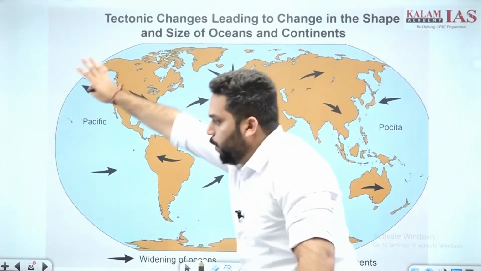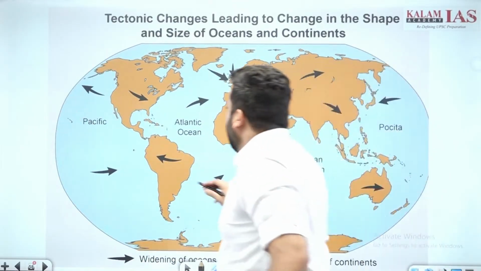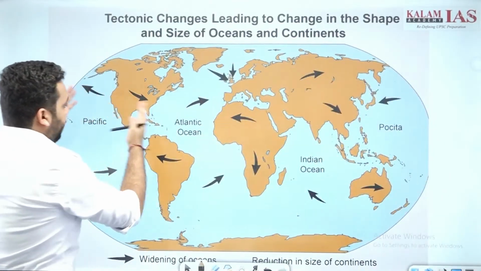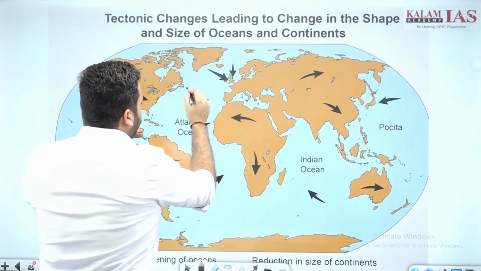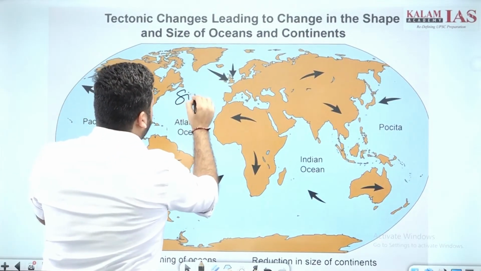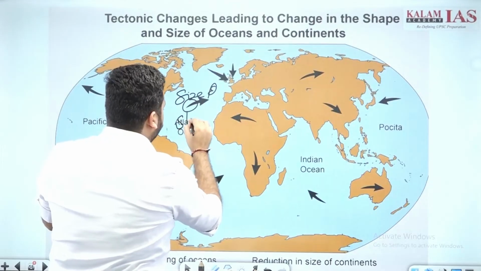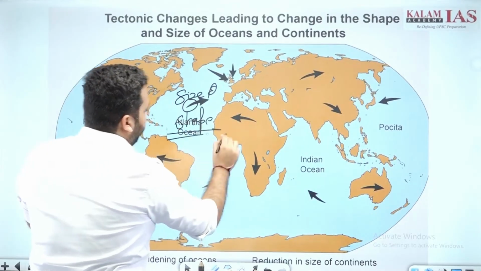Then I can show a world map. Okay, and I can show how these plates are moving, and I can mention that the size and shape of different continents.